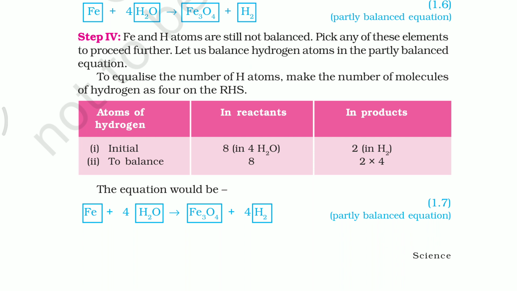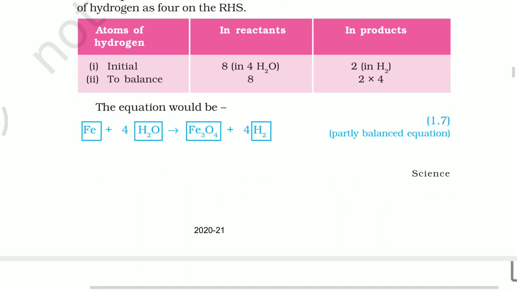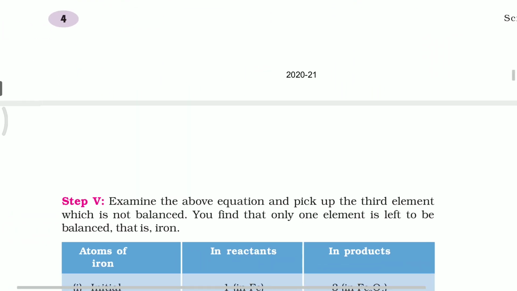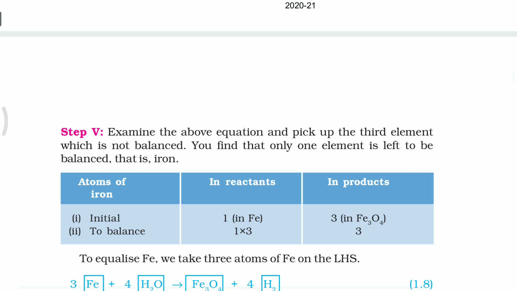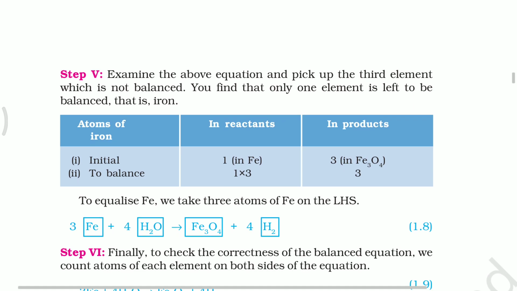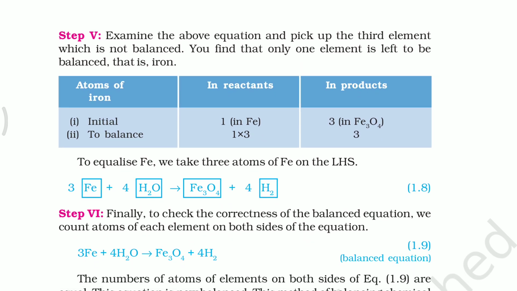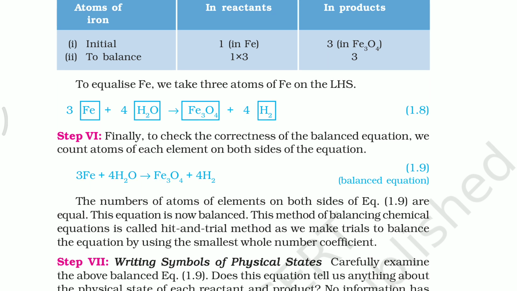So what is left? Iron. How many iron atoms are present on the reactant side? 1. Product side: 3. So examine the above equation and pick up the third element which is not balanced. What is not balanced? Iron only. One iron is present on the reactant side, 3 irons are present on the product side. So what is the suitable coefficient? 3. Okay, so 3 is the suitable coefficient.